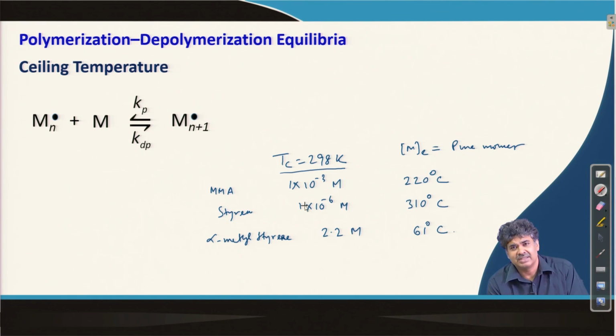If the monomer concentration is lower than this, for example, for alpha methyl styrene, if the concentration is less than this, then we cannot carry out the polymerization reaction, and this temperature is the Tc for pure monomer concentration.